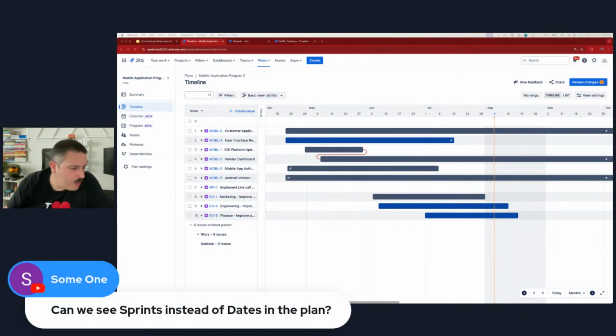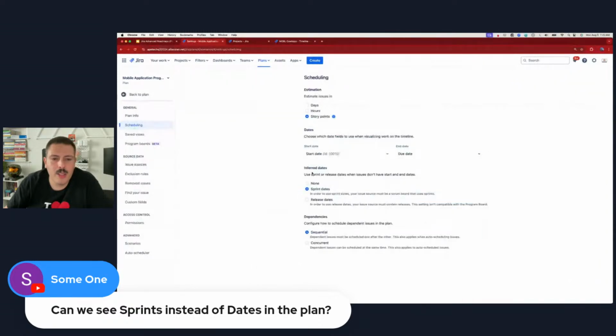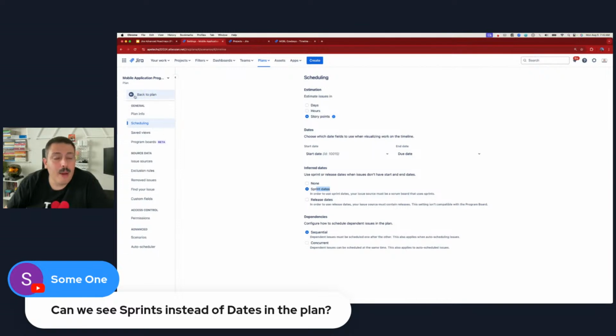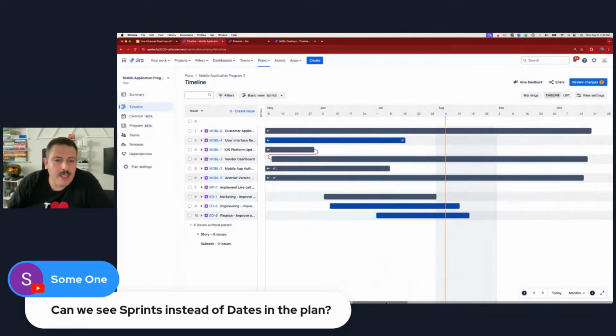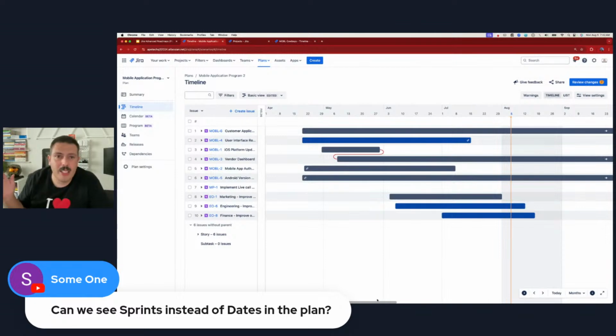So someone says, can we see sprints instead of the dates in the plan? You can. If you go back to that plan setting and we go to the scheduling, the inferred dates are going to be off of sprints automatically. But in my opinion, it defeats the purpose of the timeline, because the whole purpose of the timeline is that all the issue types get dates and really only your stories get put into sprints. So there's not a lot of value, because your epics don't go into a sprint, your subtasks technically don't go into sprints, and even issue types above the epic don't go into sprints. So the sprints become a lot less valuable here.